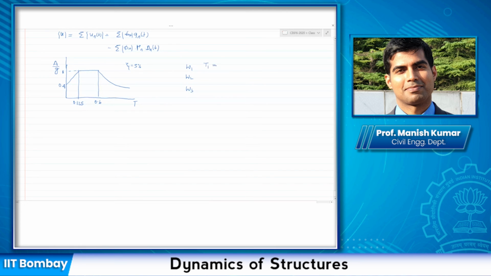You need to find out what your T1, T2, T3 are. Once you find that out, it will give you the maximum response. That is, it will give you Dn max, or in this case A1 max, because acceleration is given. A1 max can be calculated.